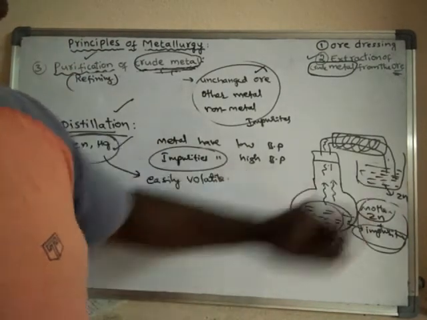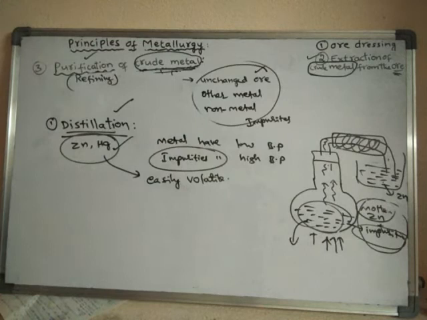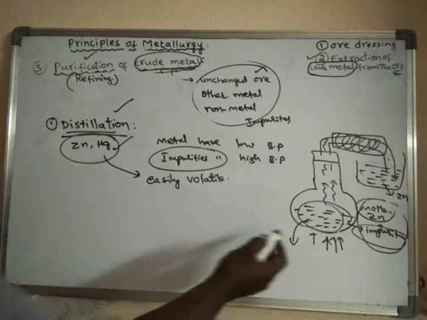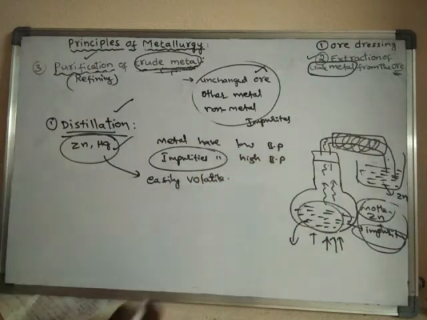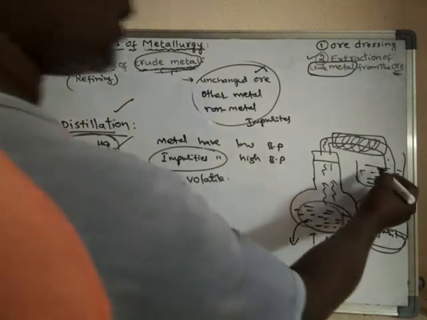In this way zinc is purified. The extracted metal in the molten state is distilled off to obtain the pure metal as distillate.